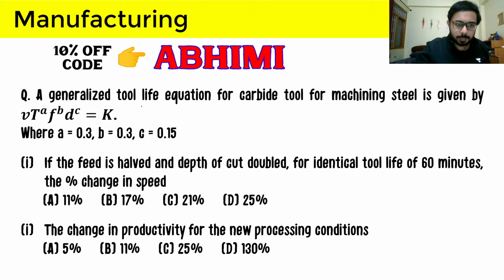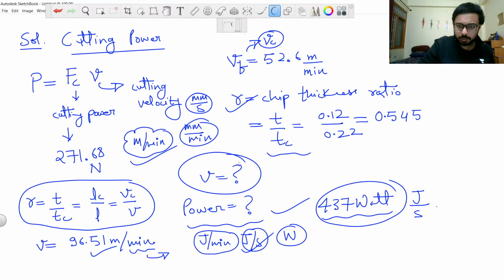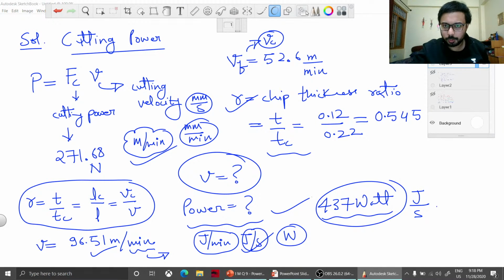In the first part of the question, it is asked that if feed is halved and depth of cut is doubled, for identical tool life of 60 minutes, the percentage change in speed will be. So let us do this question here.